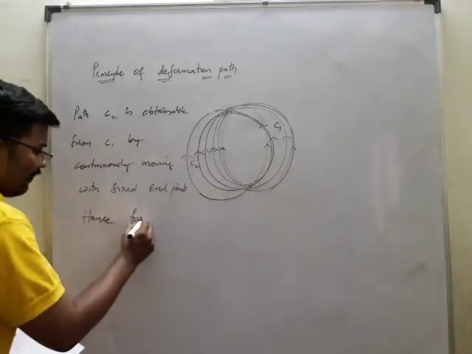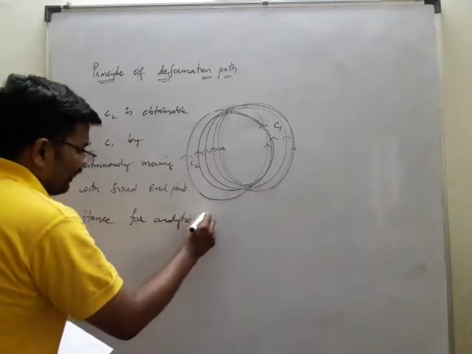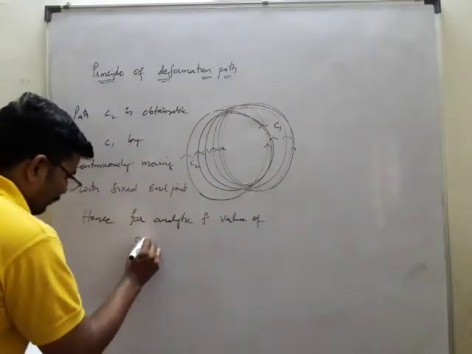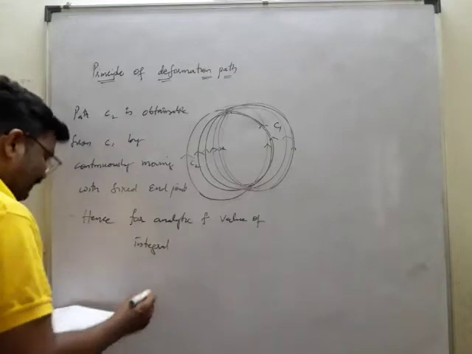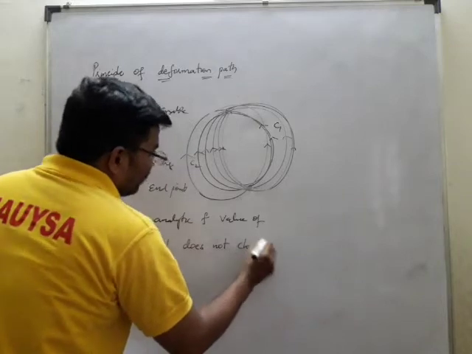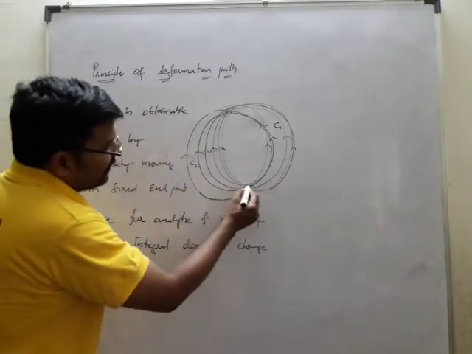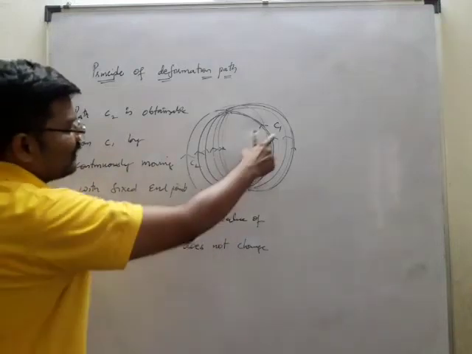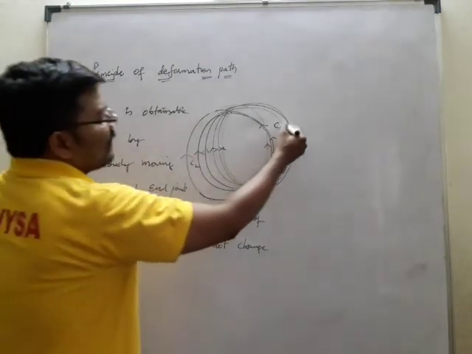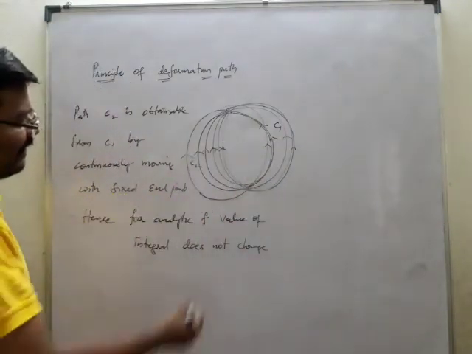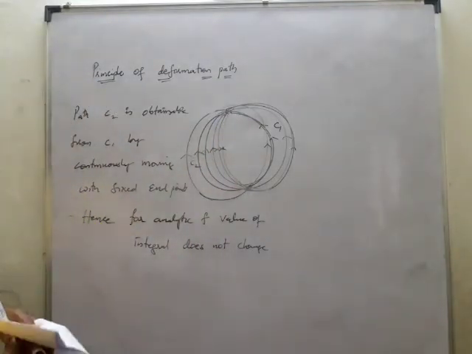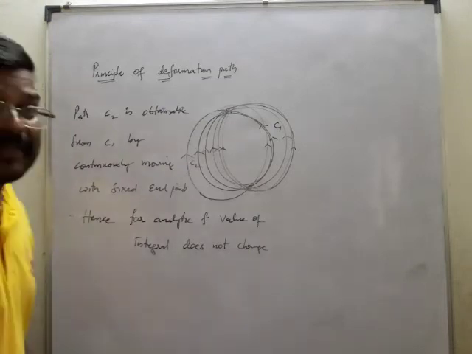Hence, for analytic f, the value of the integral does not change. It may not change because it has a fixed end point. There is a fixed end point for each and every circle. We are just taking C1, and the other one is C2. If we know C1, C2 will be obtainable because it is only for the fixed end points which we are getting. So this is the principle of deformation path.